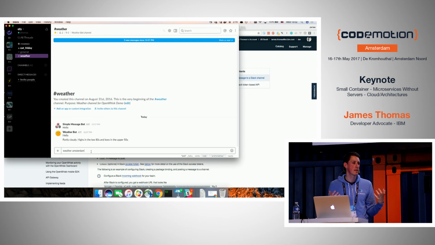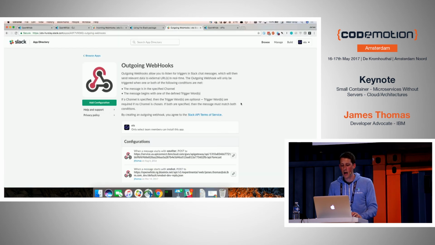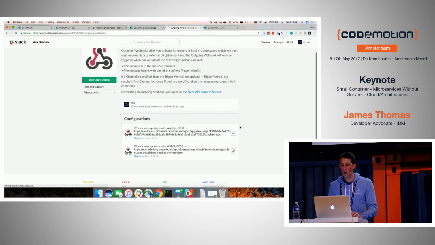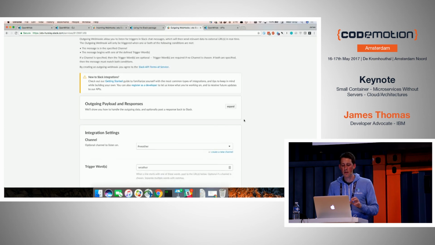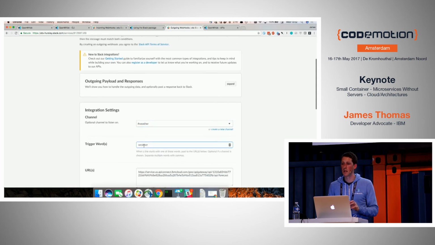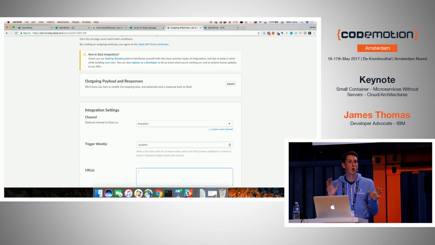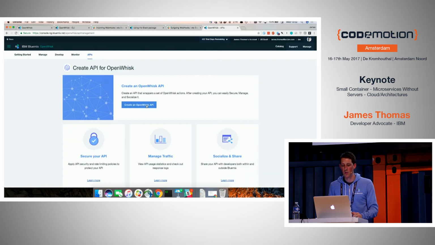Again, the way we do this in Slack is using what's called an outgoing webhook. Slack has outgoing webhooks, and what this allows you to do is say that whenever someone in a particular channel types a particular trigger word as a prefix, Slack calls a URL that I give it. It posts the JSON for that message to an external URL. So with OpenWhisk, what we're going to do is create an external API that I can post into the webhook box, and then it will be triggered, and I'll get my forecast back on demand. Again, I can come into the Bluemix console and use the API gateway to do this.